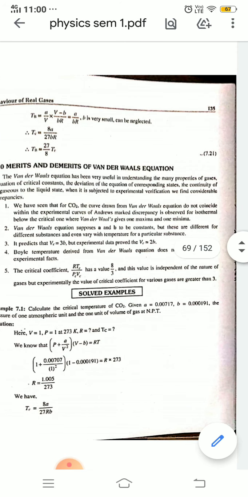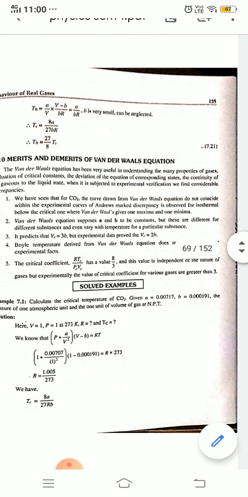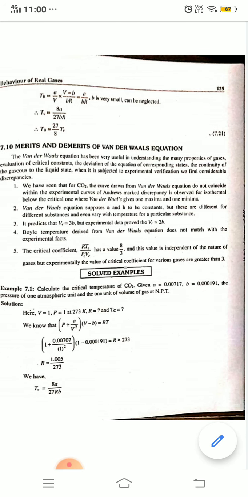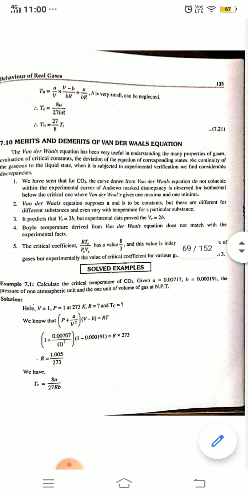For CO2, the curves drawn from the Van der Waals equation do not coincide with the experimental curves of Andrews. Discrepancy is observed for the isotherms below the critical one, where the Van der Waals equation gives one maxima and one minima. The equation supposes a and b to be constants, but these are different for different substances and even vary with temperature for a particular substance.